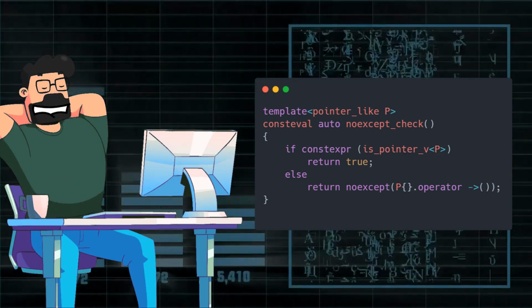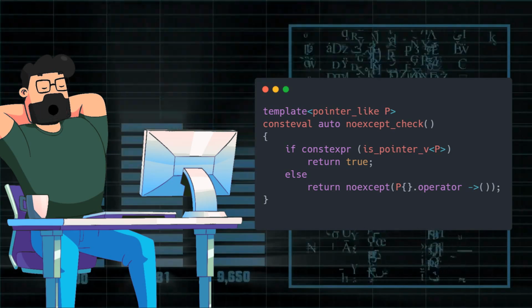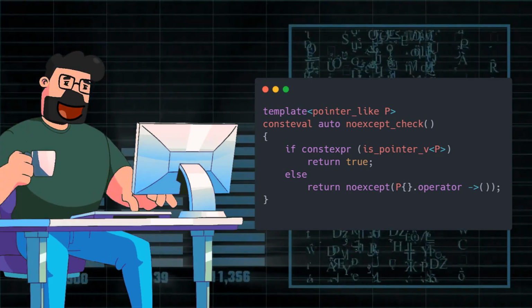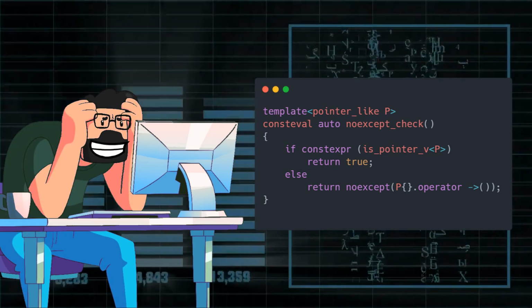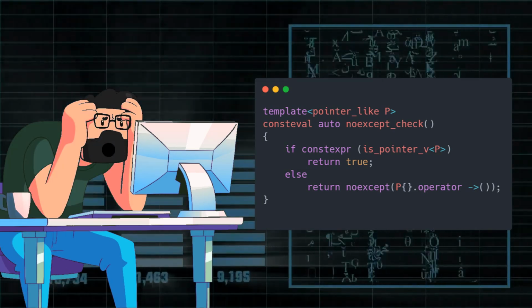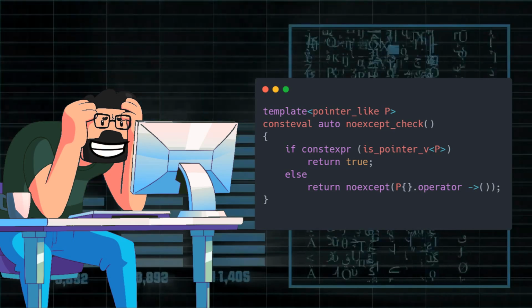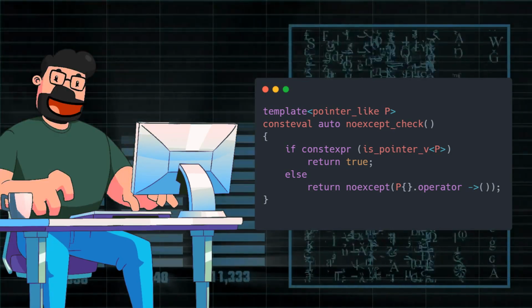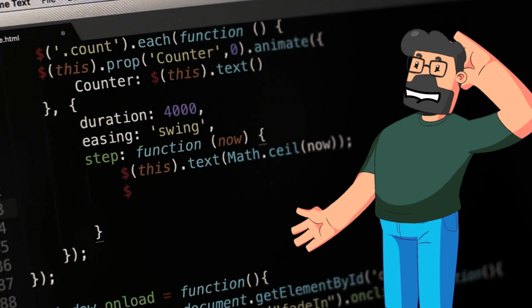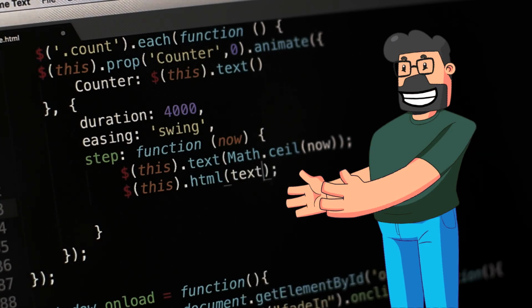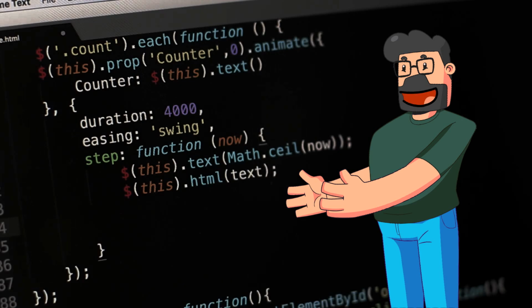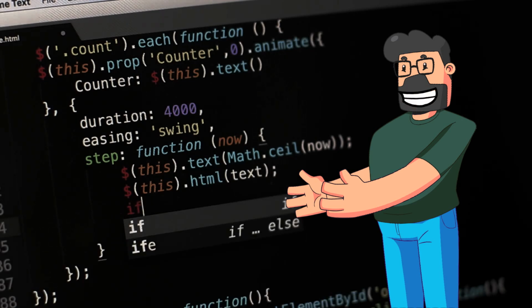By introducing a separate function called noexcept_checked, we can correctly handle the evaluation of the operands and prevent any errors. This function utilizes context-based logic to determine whether the type is a pointer or not, then checks the noexcept expression accordingly. Continuing with the solution, the function func is declared with the noexcept specifier utilizing the noexcept_check function we created. This ensures that the noexcept expression is correctly evaluated based on the type being passed to the function.